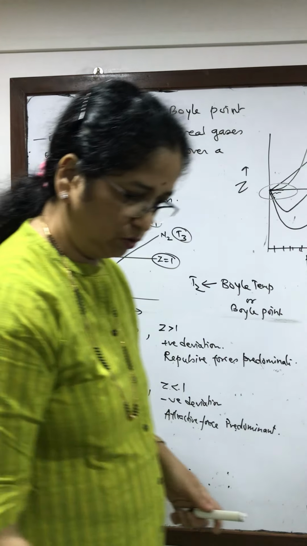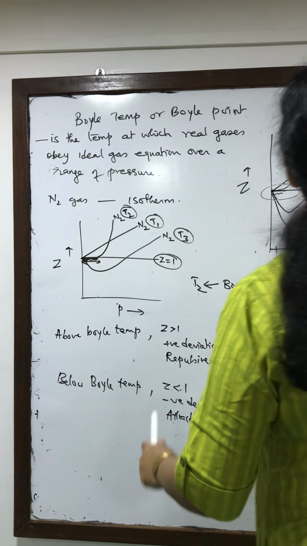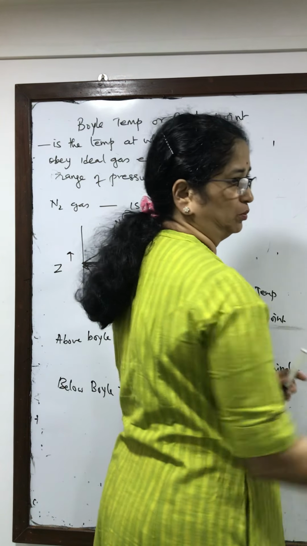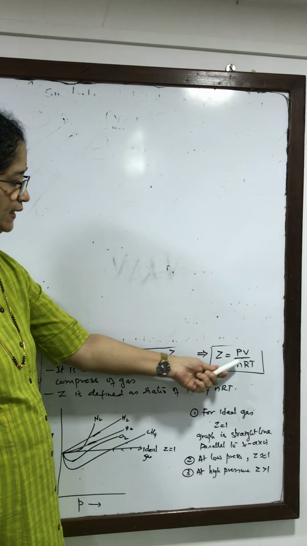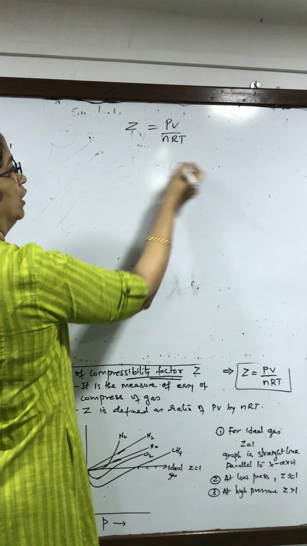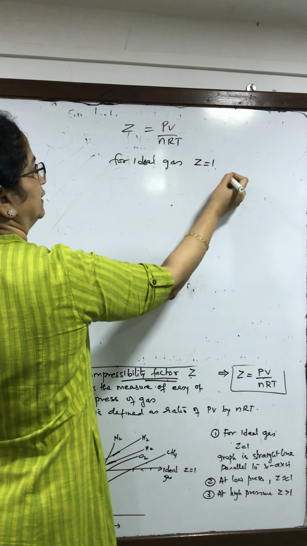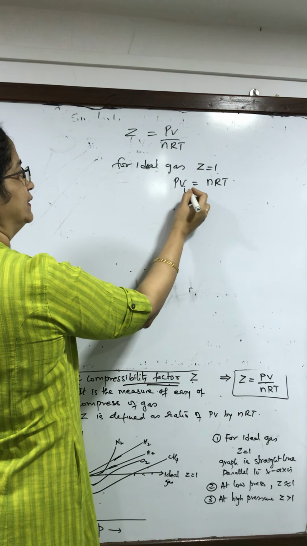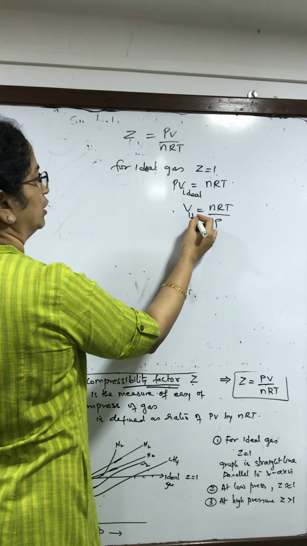Now we can also define Z in a different way. Just now we have written that Z is equal to PV upon nRT. So for ideal gases, Z equal to 1, that means PV is equal to nRT. Now here this is ideal. So V is equal to nRT upon P. This is for ideal.